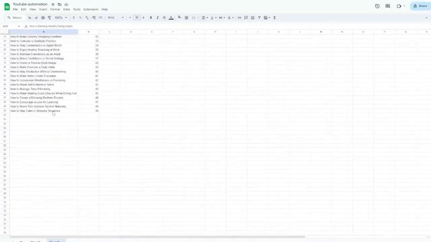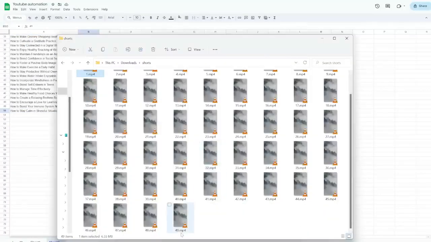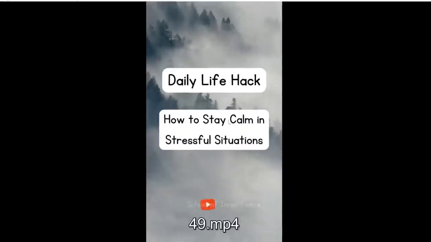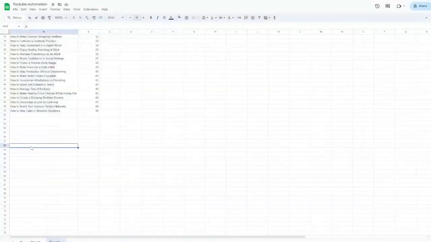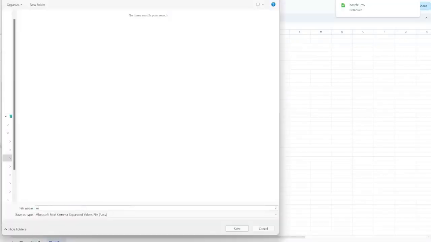And to make sure that I got the number correct, let's look at the last row. So last row is how to stay calm in stressful situations. Let's open file 49 and see if that is the case. And so yes, it is. The topic is how to stay calm in stressful situations. So we got everything correct. Let's save this as a CSV in the same folder and call it rename.csv.